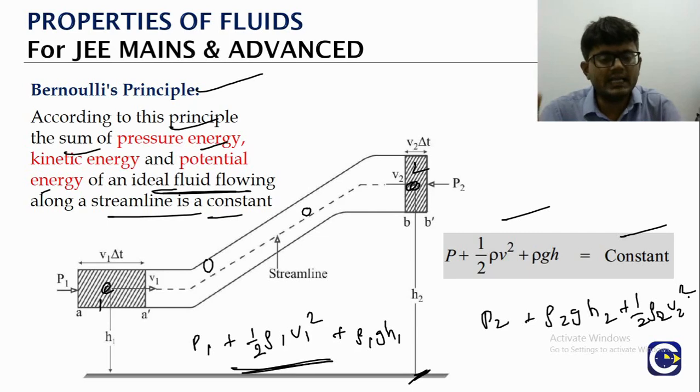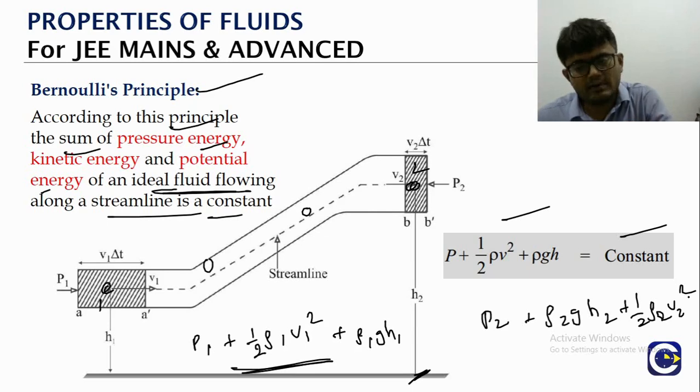If you consider an ideal liquid, what does it mean? Rho will be the same everywhere. If the liquid is ideal, rho will be the same, so rho 1 and rho 2 will not come. We will just get simply rho. At both places the density will be the same.